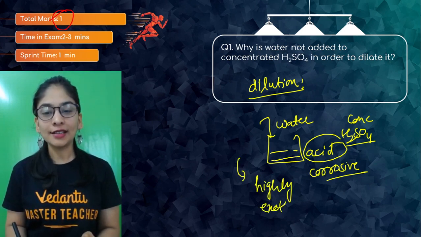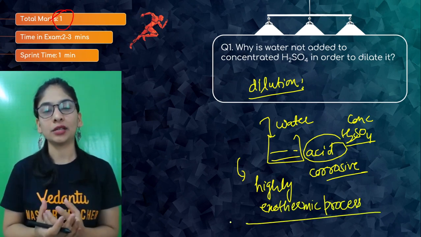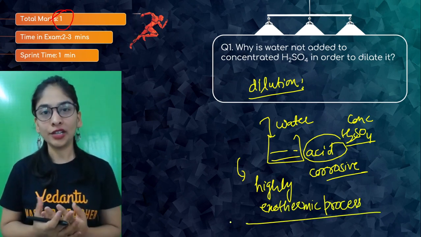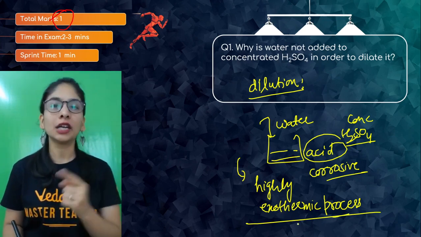I'm writing process, and I am not writing reaction, because this is just dilution. You're just mixing water to decrease the concentration. You are not doing any chemical reaction. A process could be physical or chemical.